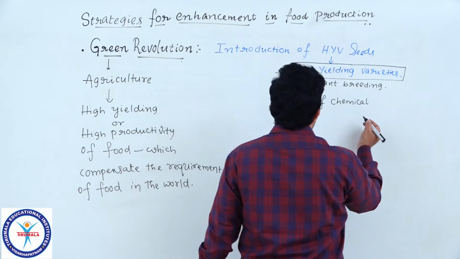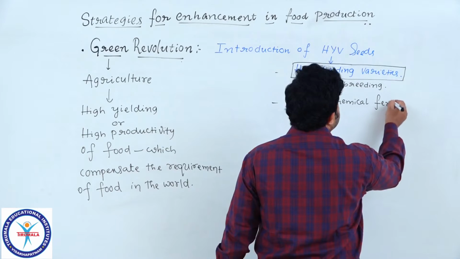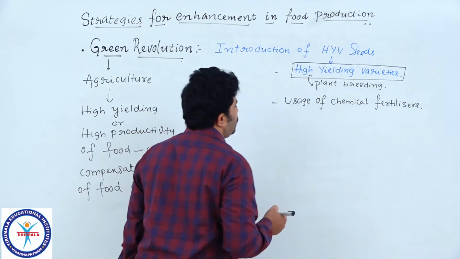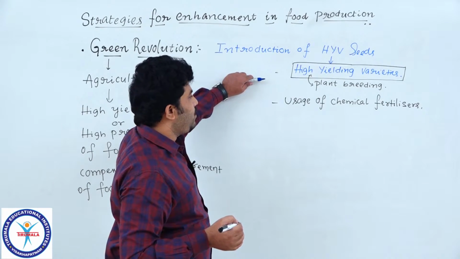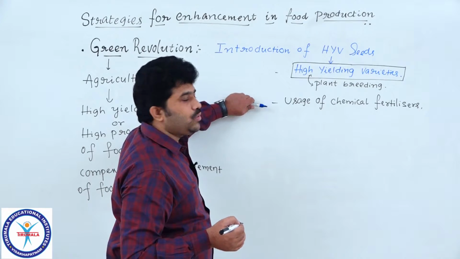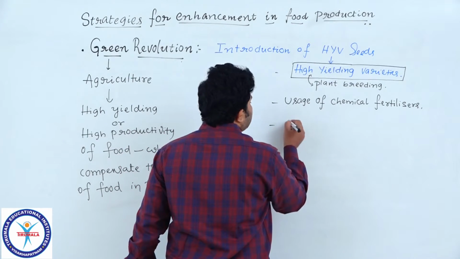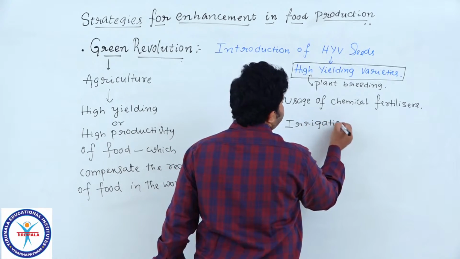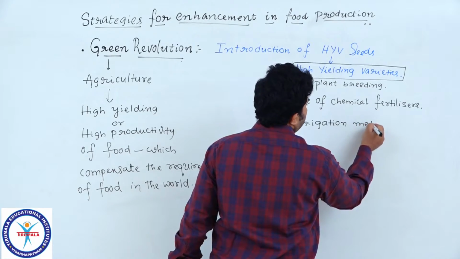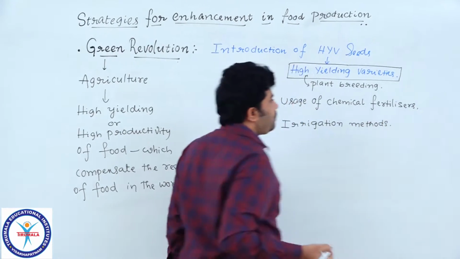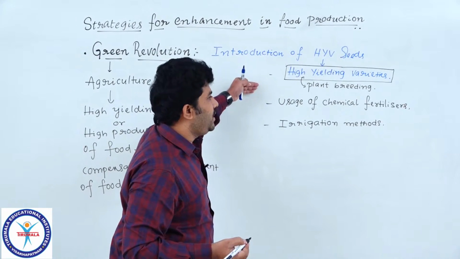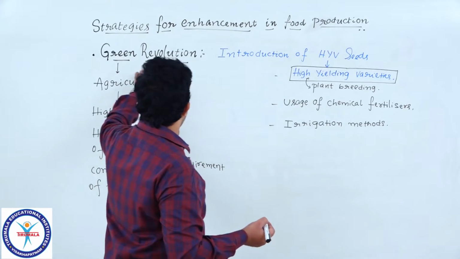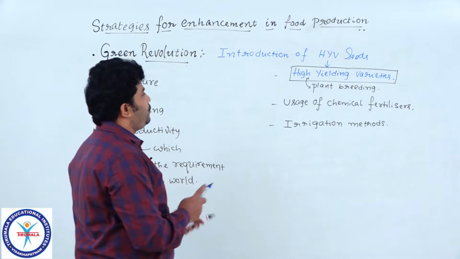Along with high yielding varieties and chemical fertilizers, they also followed proper irrigation methods. These are three different levels of initiative programs introduced into the Green Revolution, through which we get high yield.